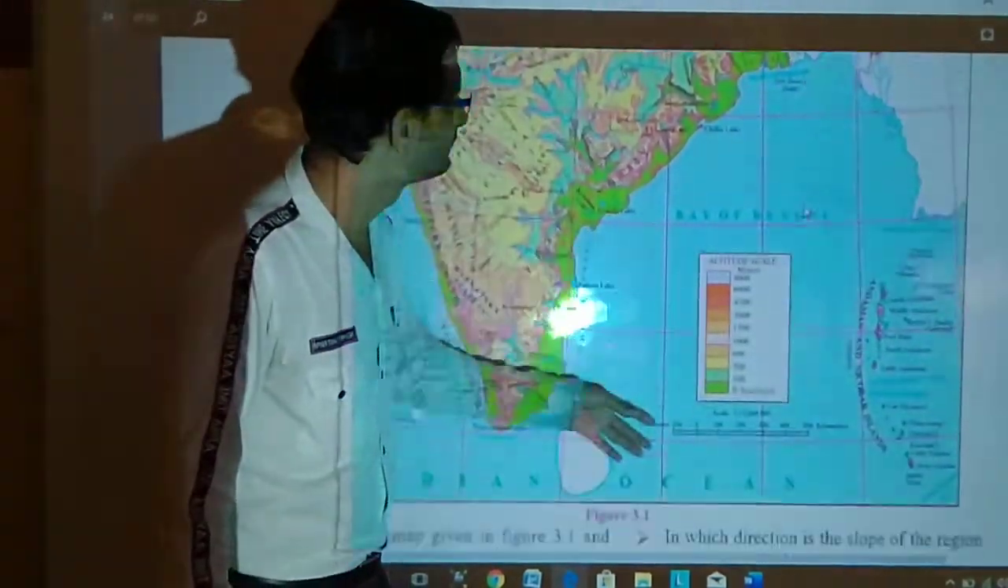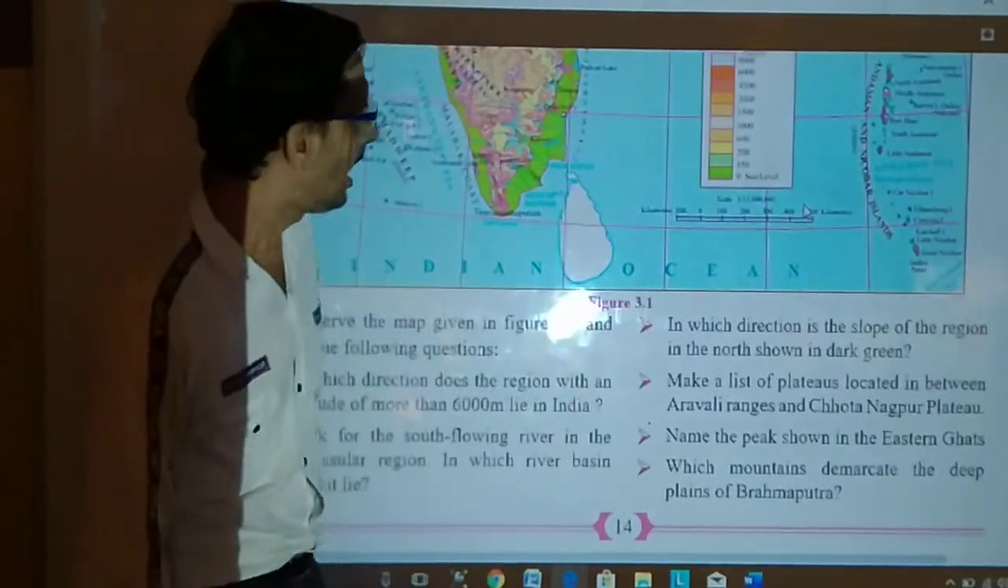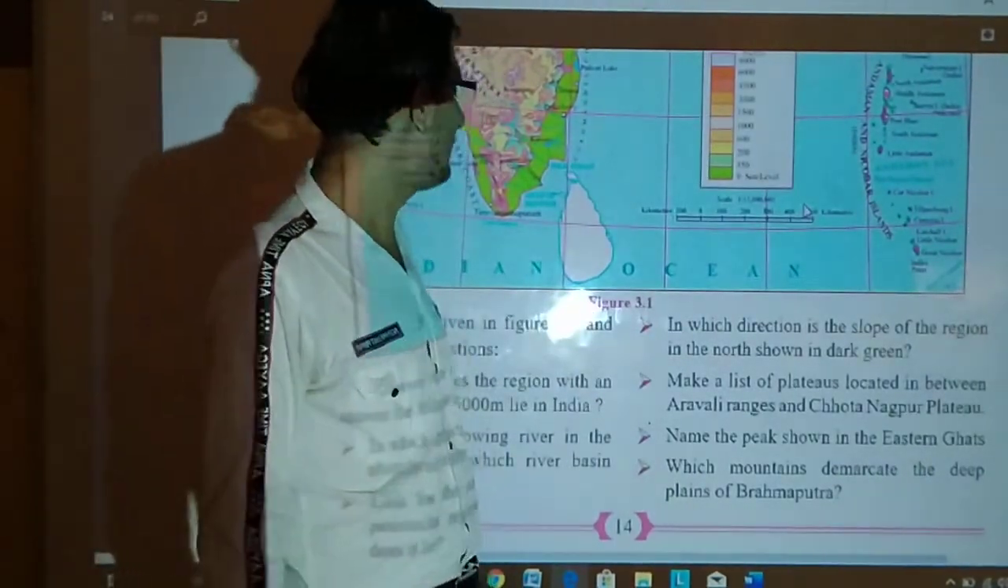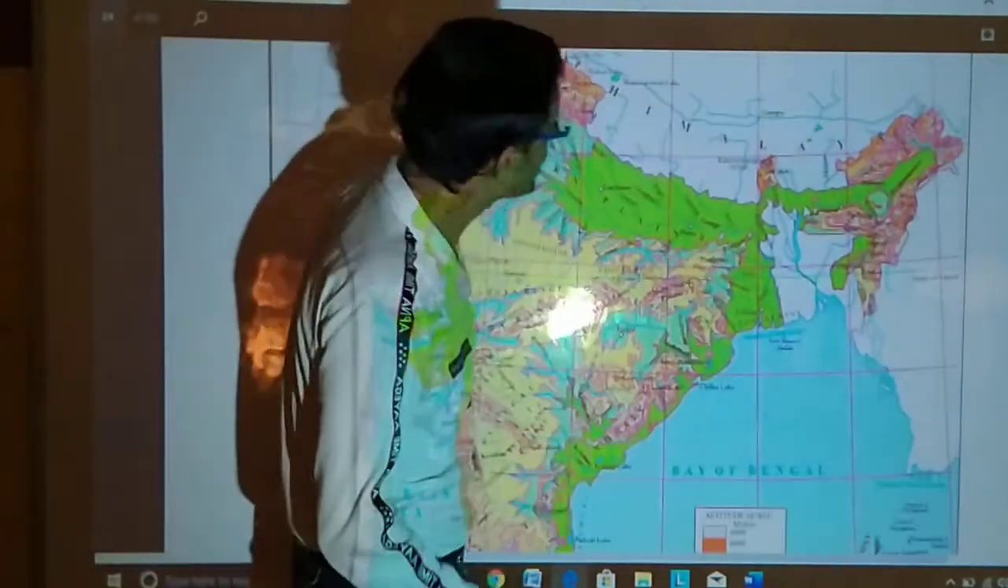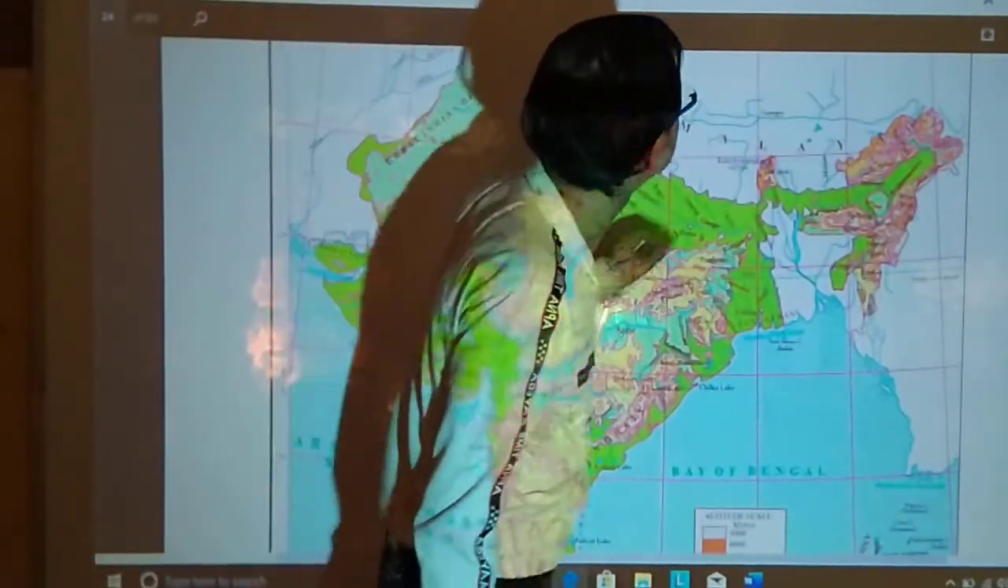So now the last one. Which mountains demarcate the deep plains of Brahmaputra? That you also have to find out, obviously.